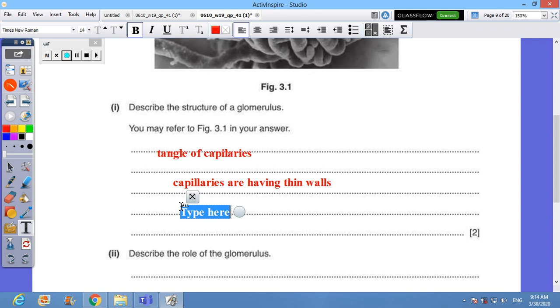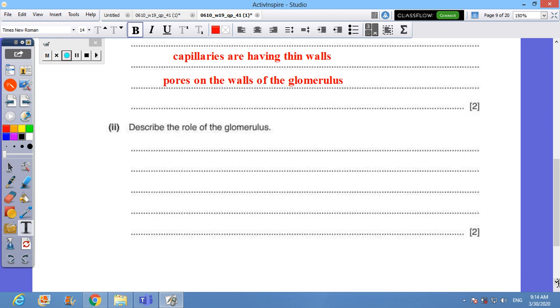There are pores on the walls of the glomerulus. Okay. Those are enough pieces of information to describe it.